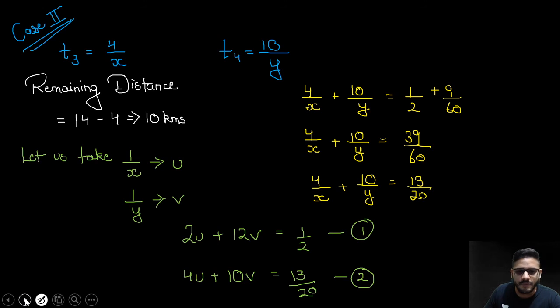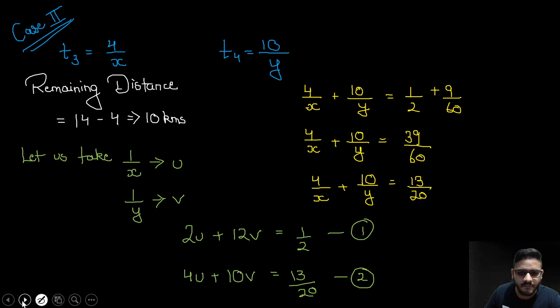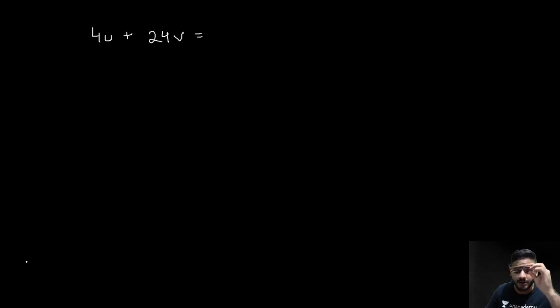So now we have both the equations. Let's solve it. First equation को multiply कर दो, so you will get 4u plus 24v is equal to 1, multiplied by 2, okay, and then you get 4u plus 10v is equal to 13 by 20.